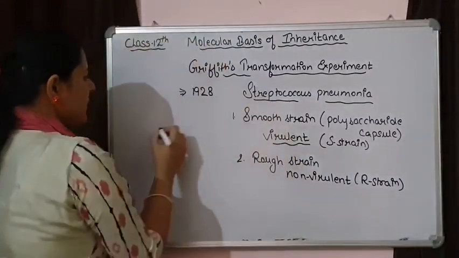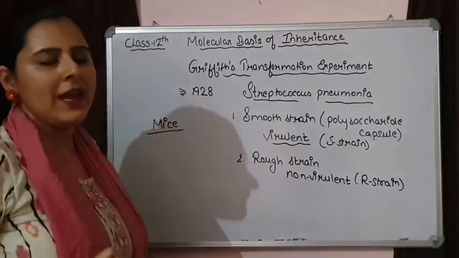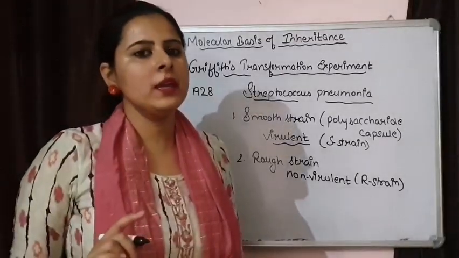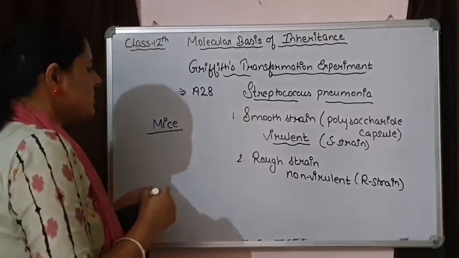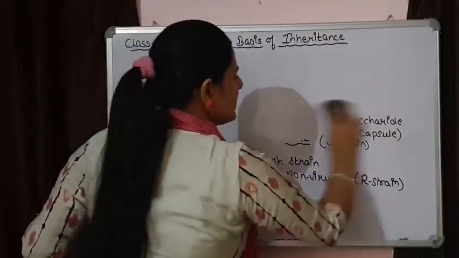Now Griffith one by one injected these strains in mice and different effects were shown by the mice. Let's talk about what happened when mice were injected with these strains.